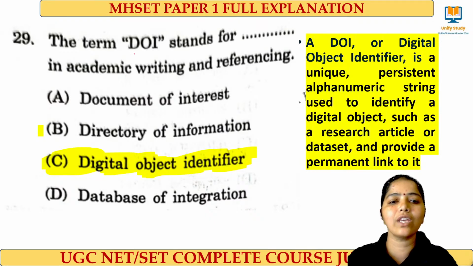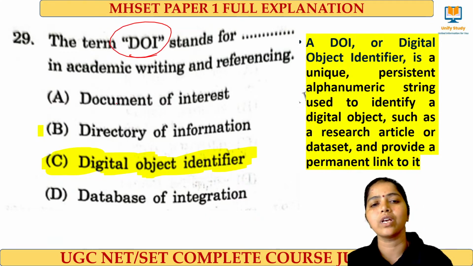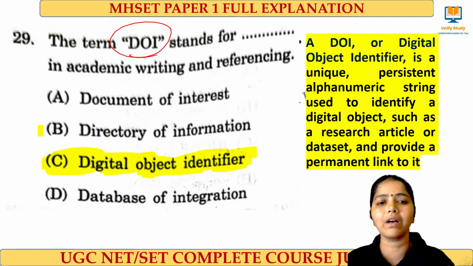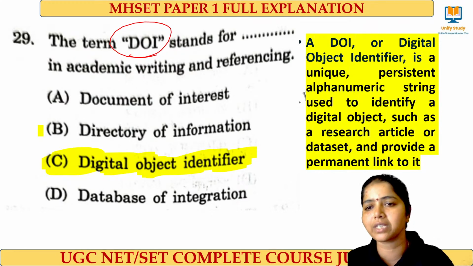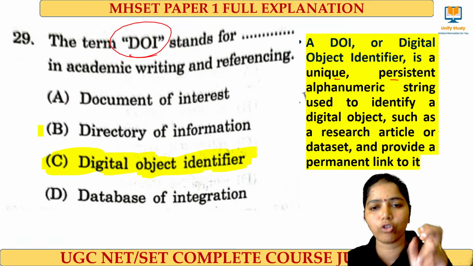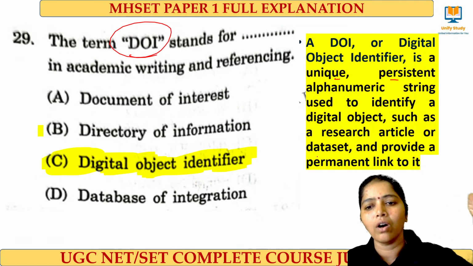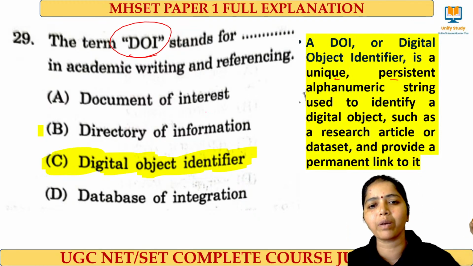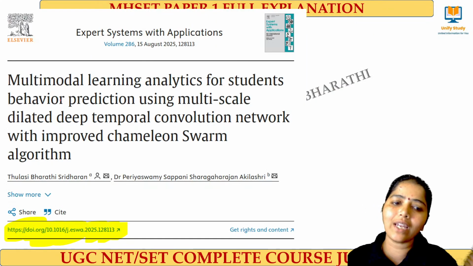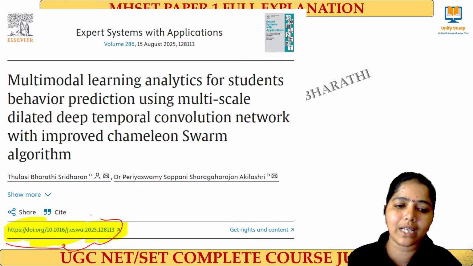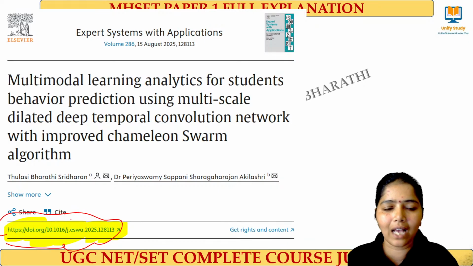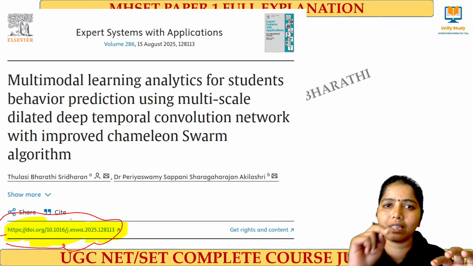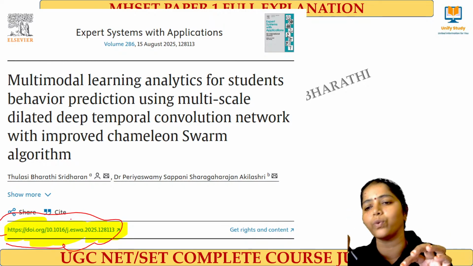And next one is DOI, a very important research-related term that you have to be clear about. DOI means digital object identifier. It is a unique, persistent alphanumeric string used to identify a research article. Across databases, we are able to identify a paper by its DOI. If you take any paper, see, this is what we call a DOI, and it has an alphanumeric string, and with this link we can identify the unique paper.